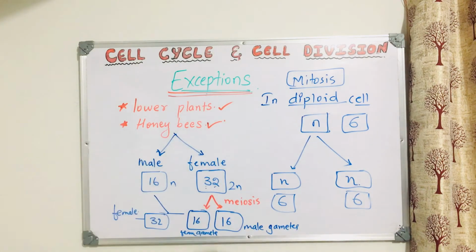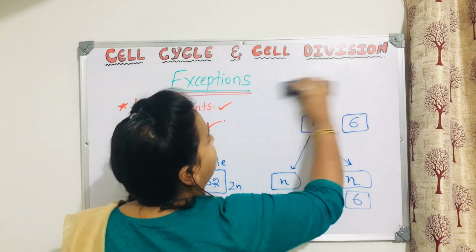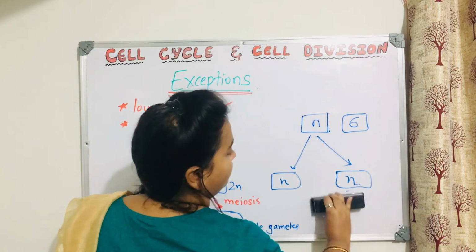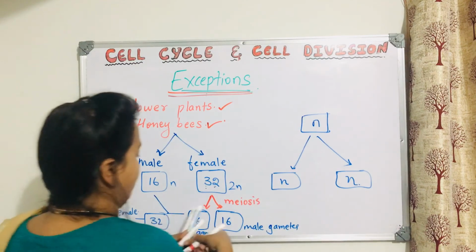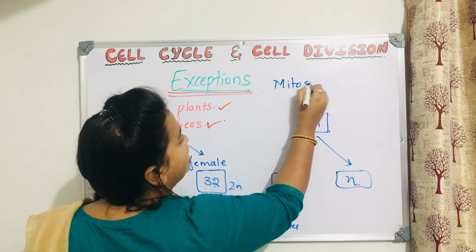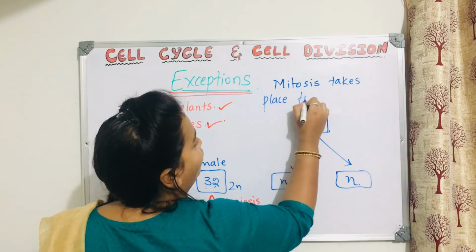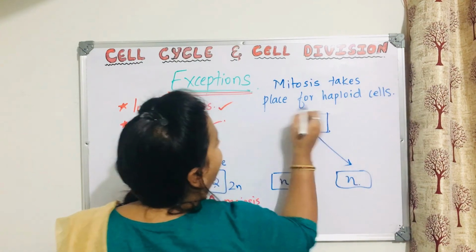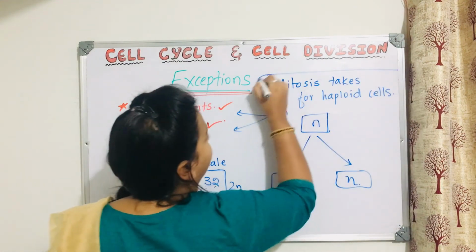Okay, so what is that exception? Once again I will tell you what that exception is. The exception is, I'll write it here. Mitosis takes place for haploid cells in these examples. Clear? So this is the exception.